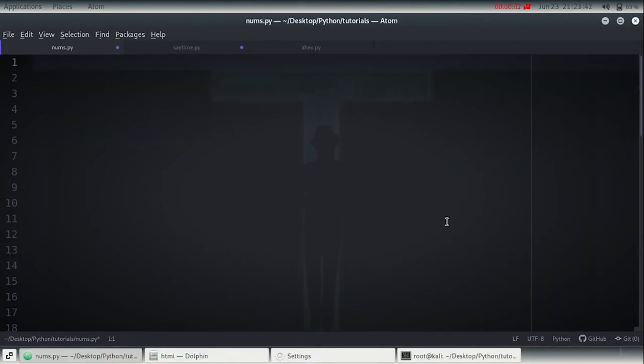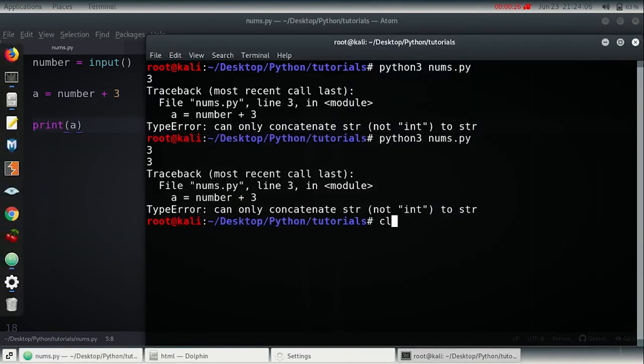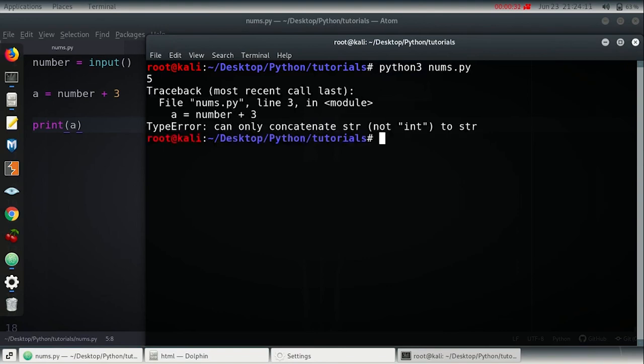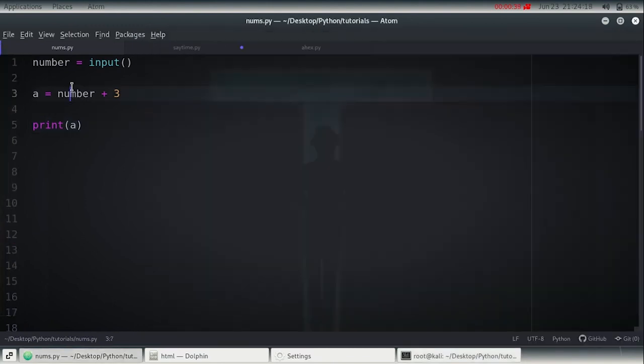There's a little detail to be mentioned. If we take any number as input from the user, the result may not be as expected. If I have a variable number that gets input from the user, and I have a variable a and perform an addition with it, and then print a, you can see what happens. It asks for an input, let me enter 5, and it gives me an error telling that it cannot concatenate a string with an int. So what happens when we receive a number from the input?